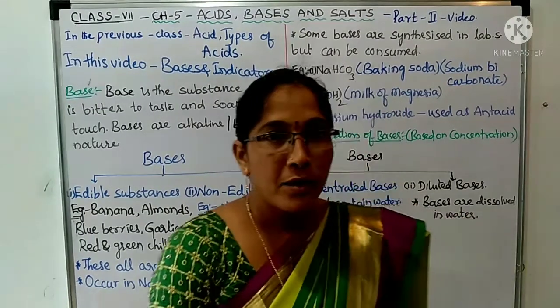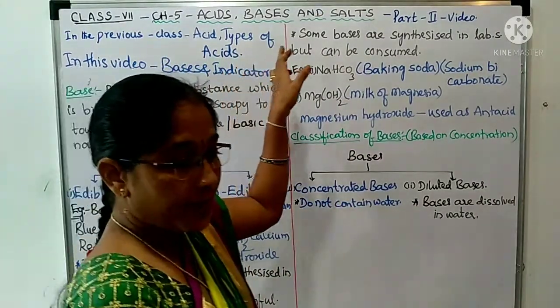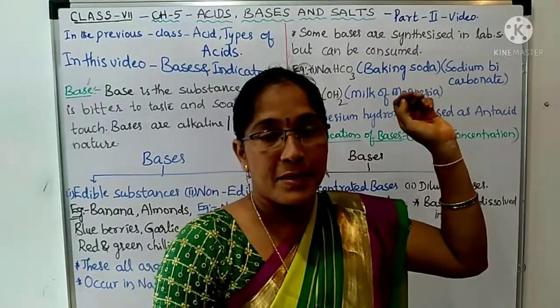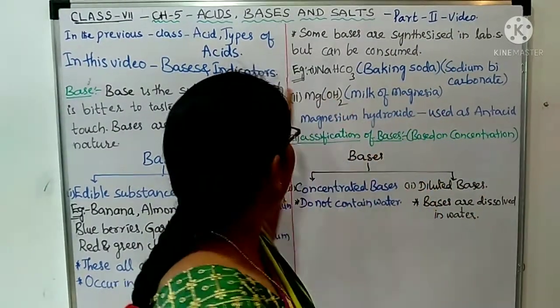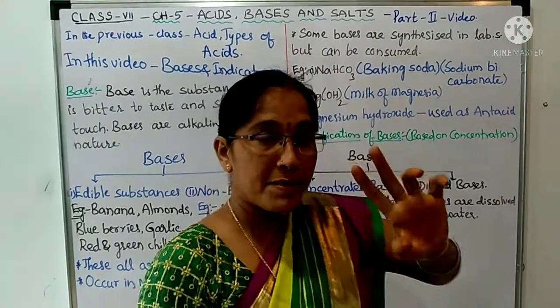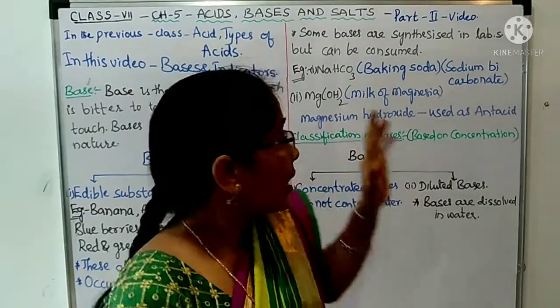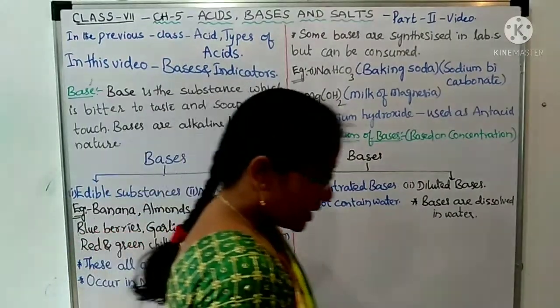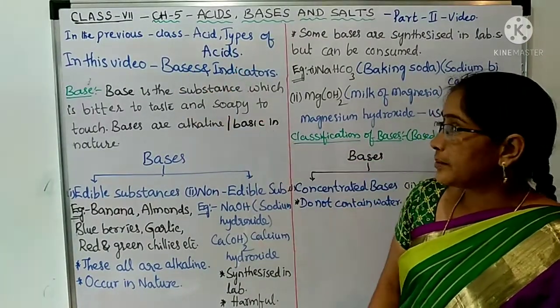In the previous video of this chapter, we have seen what is acid and types of acids. What is acid? Acid is a substance which is sour tasting and acidic in nature. And what were the types of the acids? There were two types we learnt, that are natural acids and artificial acids. Now in this video, we will see what is base and what are the indicators.